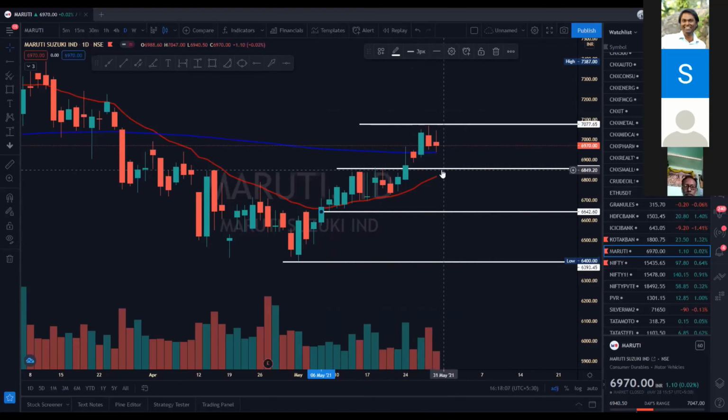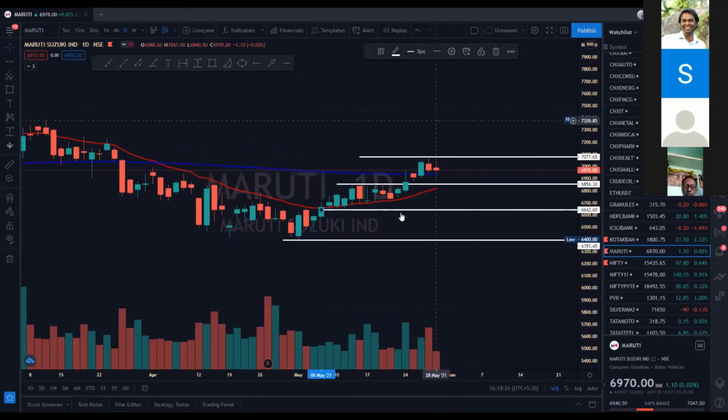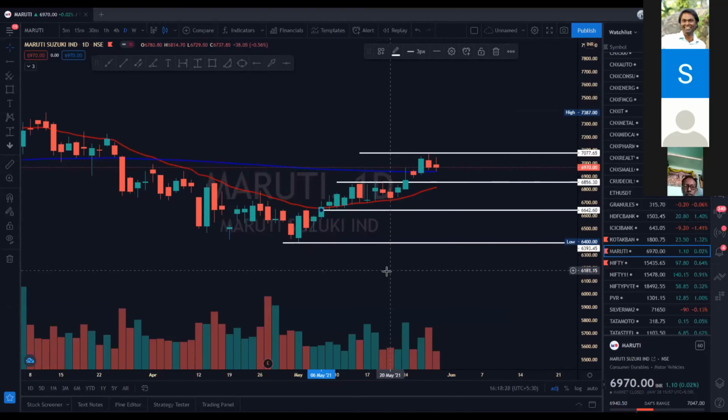So let it come down over here, because earlier the resistance, now it can become support. Let us test 6860 levels for an up move of 150 points. In any trade I take like this, I want 50 to 100 or 150 points based on the stocks. I am never trading for 10 rupees, 20 rupees. I will always trade for 50 rupees, 100 rupees, or 200 rupees breakout.